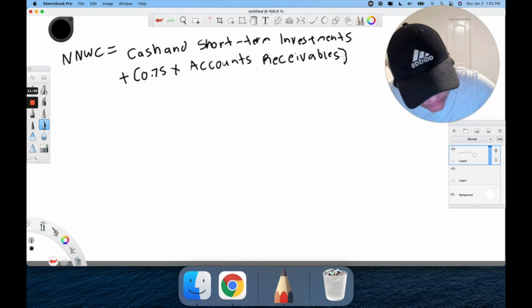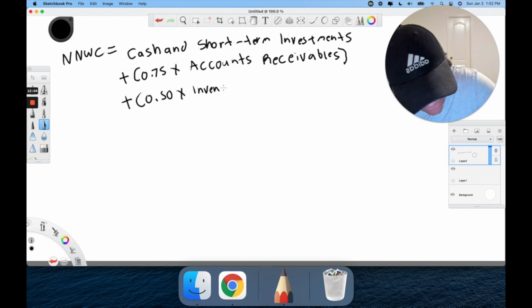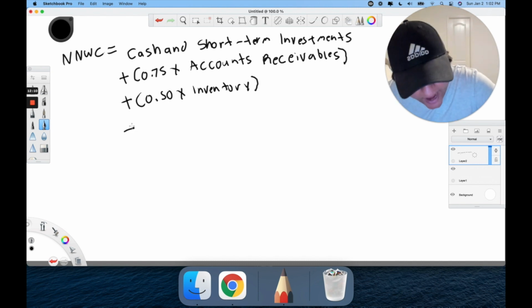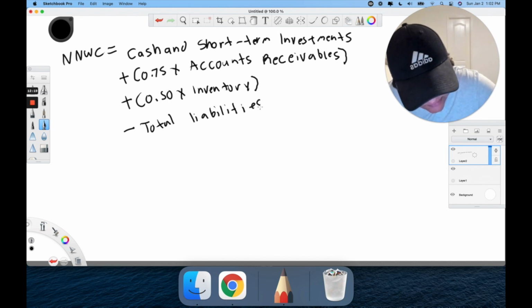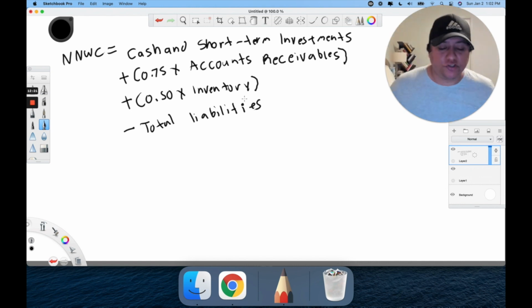Let me close that out. Plus 0.5 of inventories. And then we're going to subtract the total liabilities. Okay, so this is the net working capital formula.